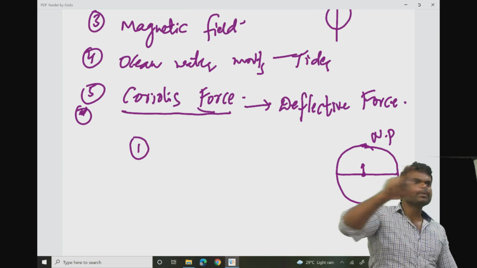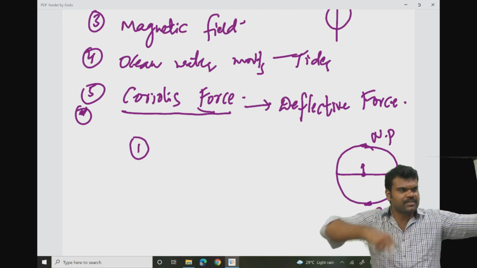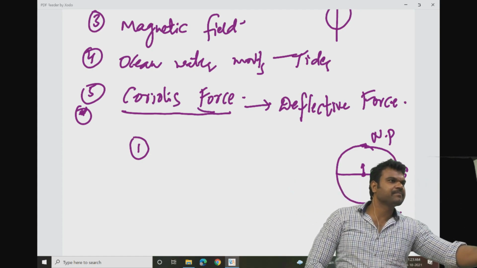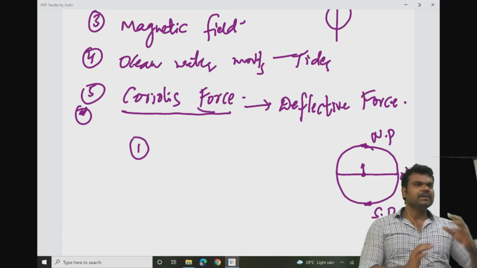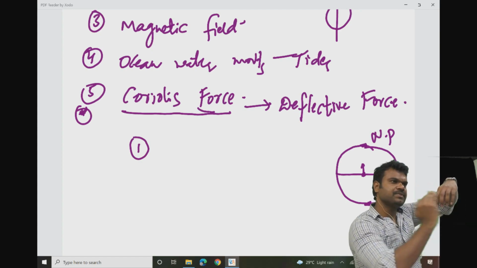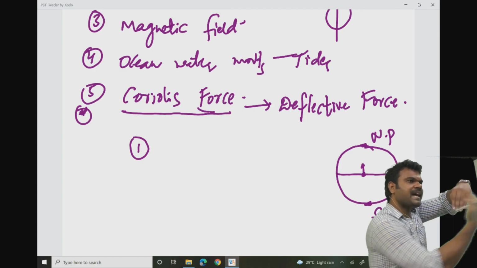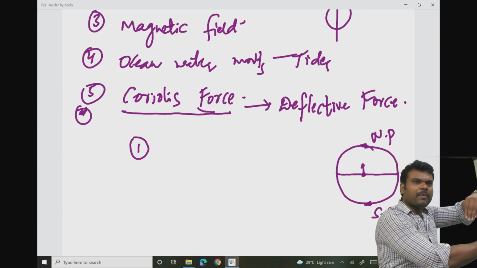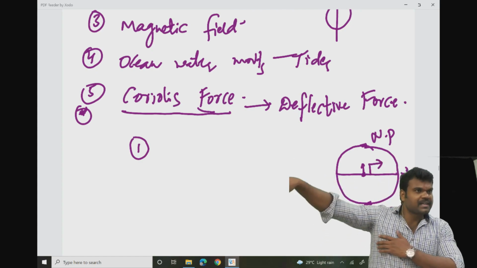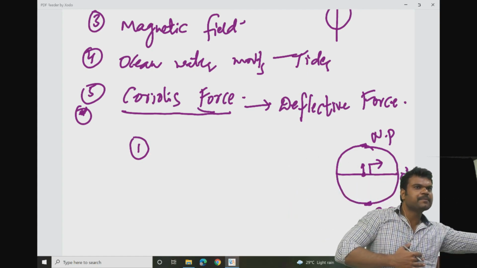What about the Coriolis force working here? It is from west to east. The bike is moving from here to here. Then how can you expect me to be dragged in any other direction? I should be dragged in this direction, right? You got the point. As the earth is rotating like this, the deflective force is working from west to east, towards the east. When I start moving towards the north pole, I should be dragged in this direction. So I should get deflected to my right, because I am facing the north pole, in the sense this becomes my right and this becomes my left.